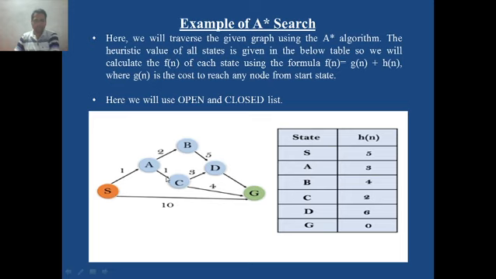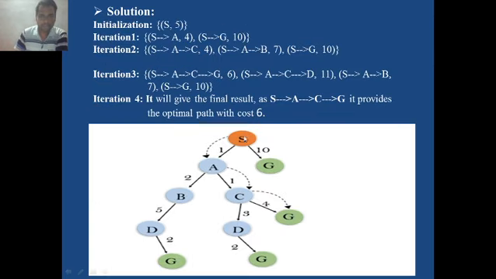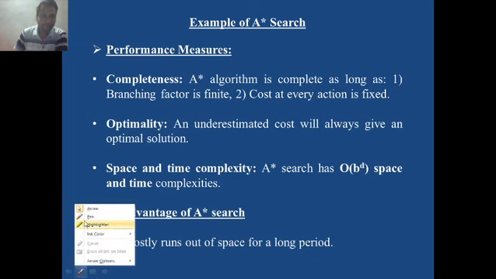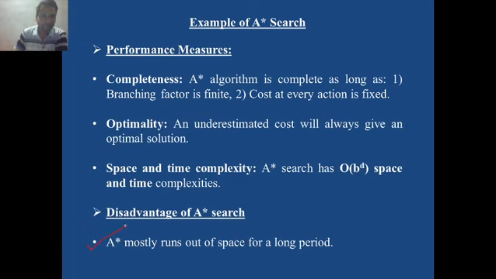Then we also discussed this particular problem wherein we maintained an open list and a closed list, and we solved this problem to get a final solution S A C G with a cost of 6, and this cost was very less as compared to the remaining path costs. The major disadvantage of this algorithm was that it mostly runs out of space for a long period.